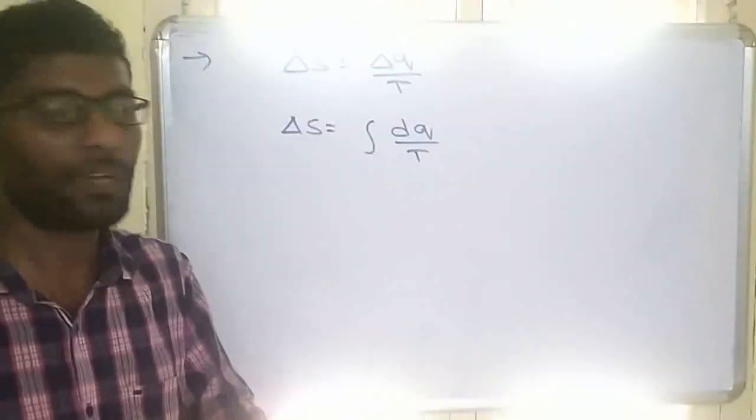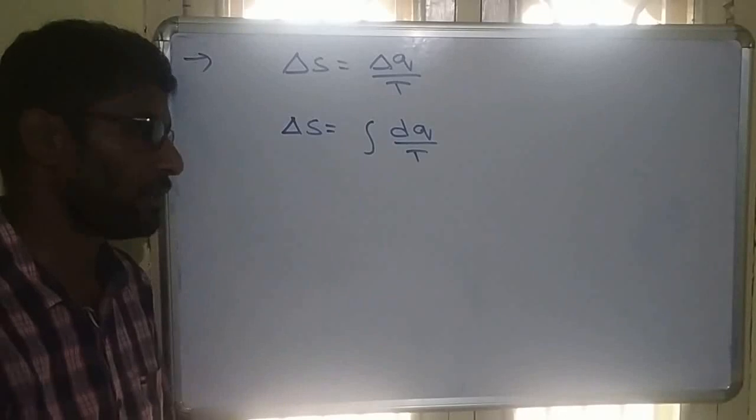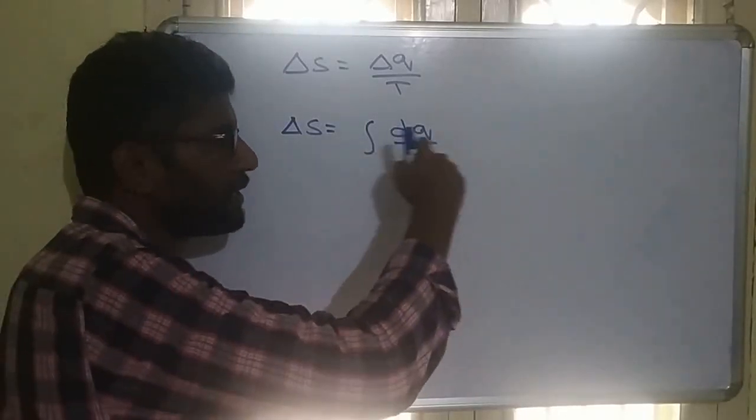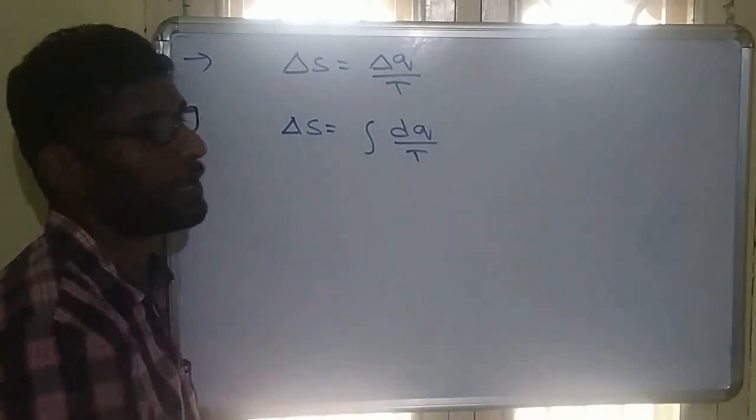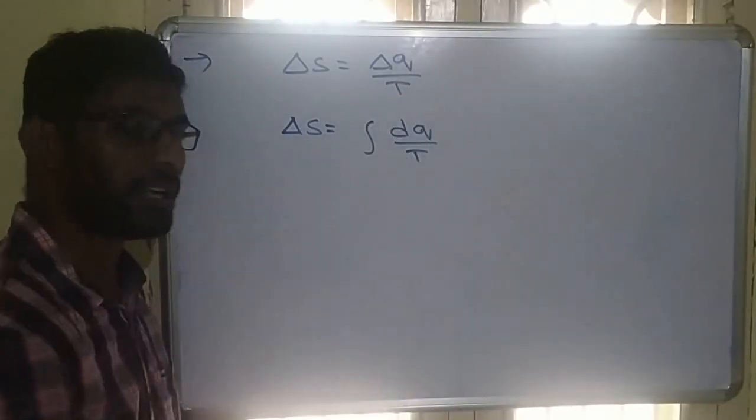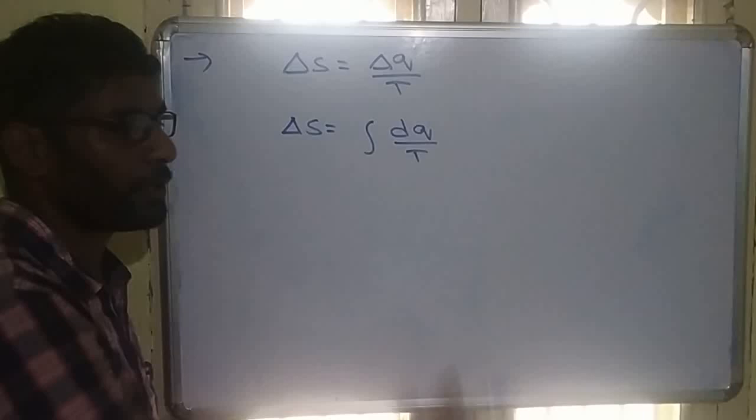For different processes we take integration. Delta Q is a large change, so d is the small change. So for a small change we write dq by T.